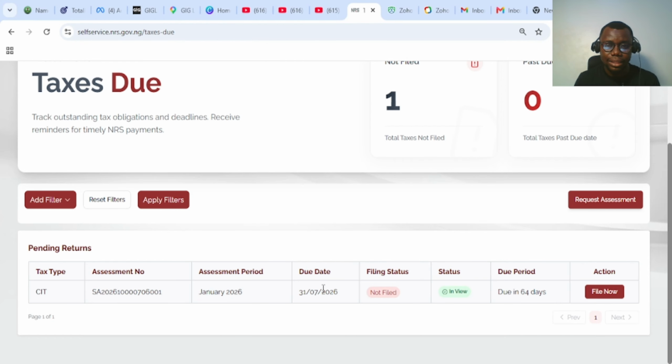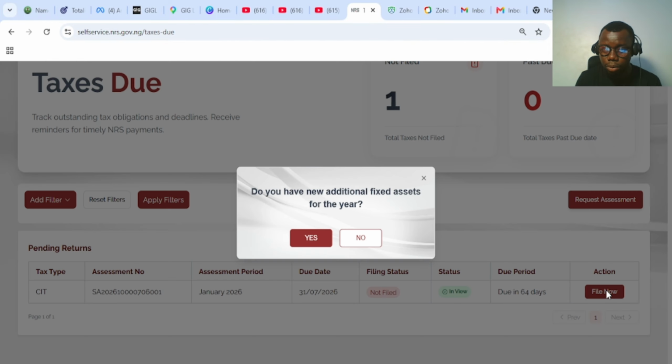Now you can see that this has generated the assessment for 2026. So all I need to do is click on file now. Once I click on file now, it will generate. Now, don't go ahead and file for 2026. If you are not due for 2026 until after the end of the year, you cannot file for 2026 yet. This is just for example, right?